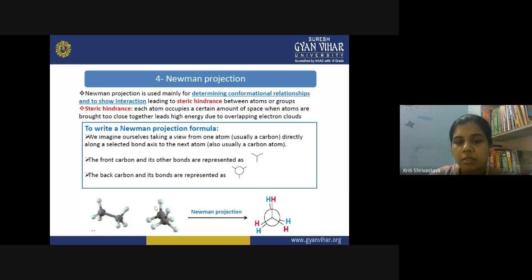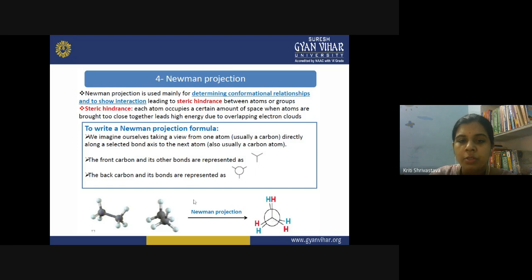So on this one line, both the carbons are situated. What we are showing, this circle is showing the carbon. Suppose this is your carbon number one, and this is your carbon number two. So this circle is representing your rear carbon, that is carbon number two, and this point, this intersection, is showing your carbon number one. So this is your carbon number one and carbon number two.